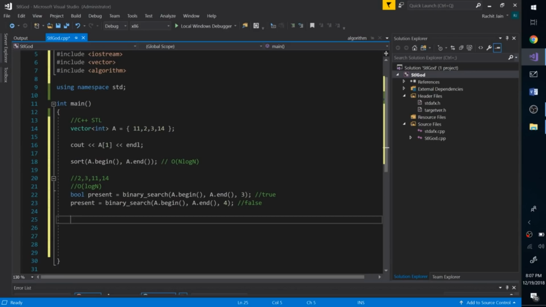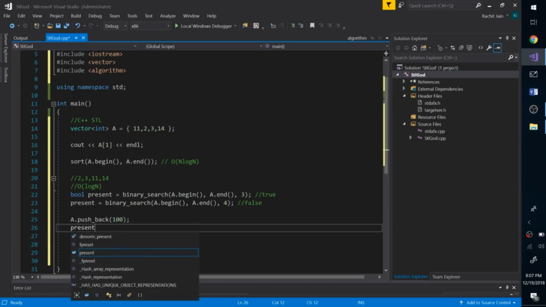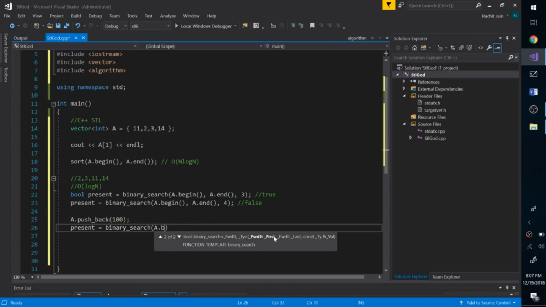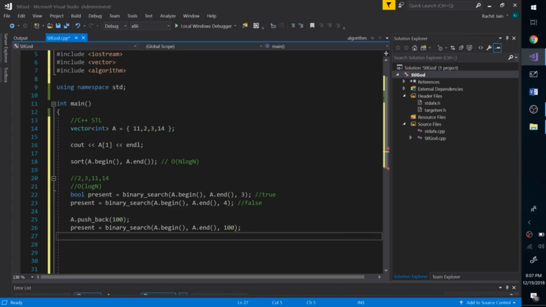That's awesome, but what else can we do? What if I want to sort this array in descending order? Or what if I want to insert more elements in this? So I can do something like push back, and I can insert maybe 100. So my array is still sorted, which is great. So I can again check if we have this number now. So I can do a binary search, a.begin, a.end, and there goes 100. All right, that's awesome. This should also be true. We will check that.